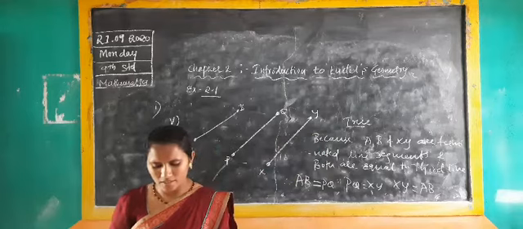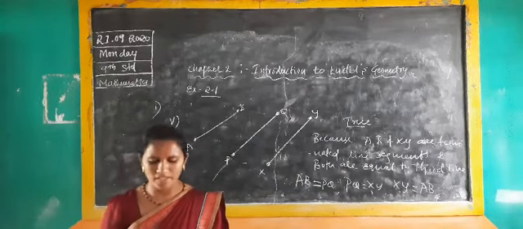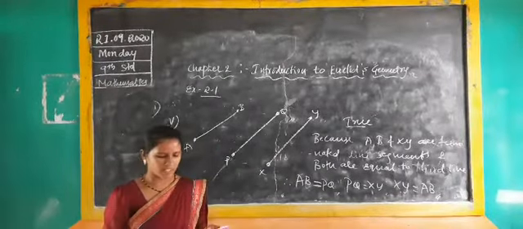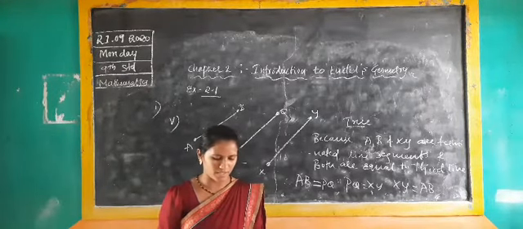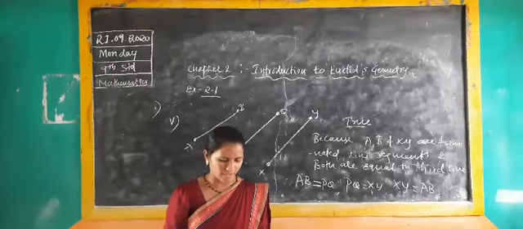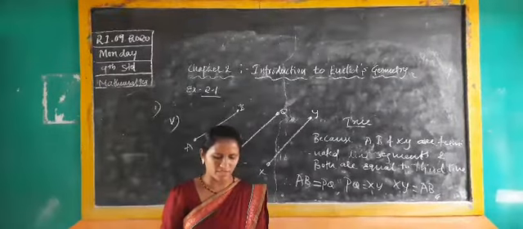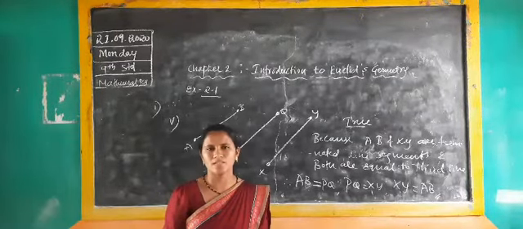Okay, I think in this class you understood the introduction, the definitions of axioms and postulates, and I solved the first part of exercise 2.1. Next class I will discuss the second. In that, only definitions are given. If you don't know, write and come. Second one, take as homework. Okay, thank you.